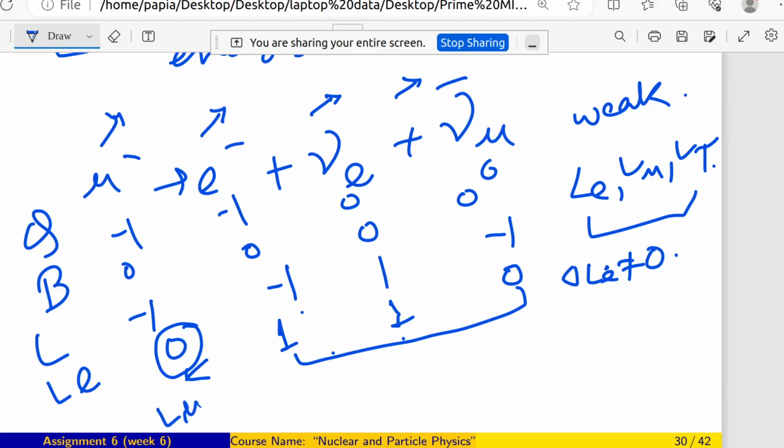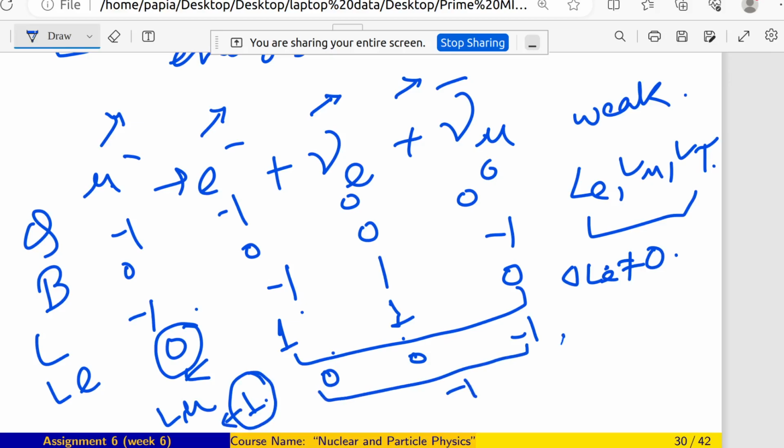Now coming to L mu also. Mu minus is there, right? So it is 1. E minus 0. Nu e 0. Nu mu bar means -1. You can see the left hand side is 1 for L mu and for the right hand side it is -1. That means delta L mu is not equal to 0.